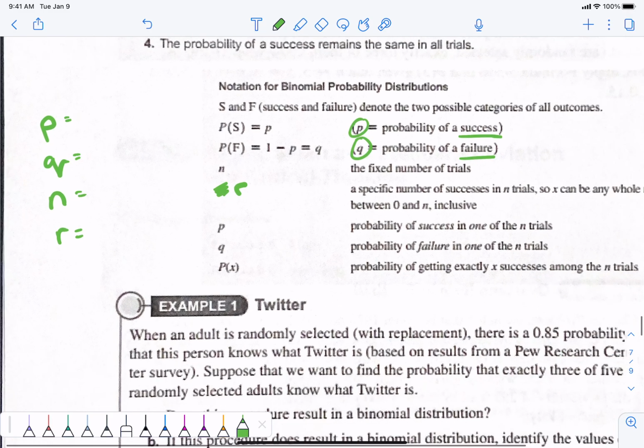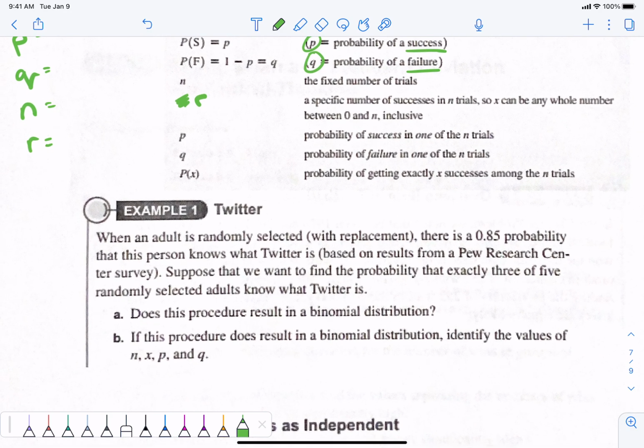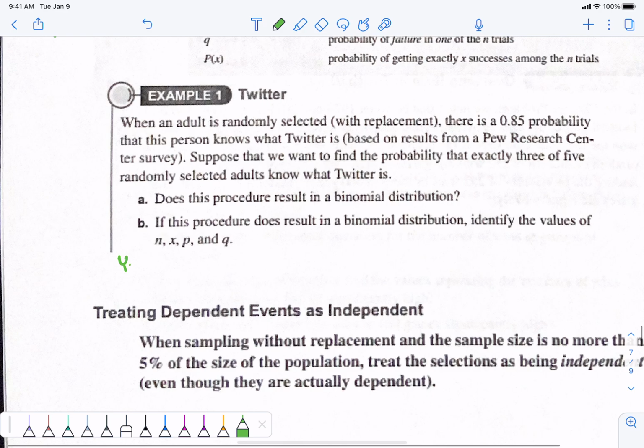Just those 4, okay? All right, when an adult is randomly selected with replacement, don't worry about that stuff, there is an 84% chance, or a 0.84 probability, that the person knows what Twitter is. So we're talking about yes, Twitter.